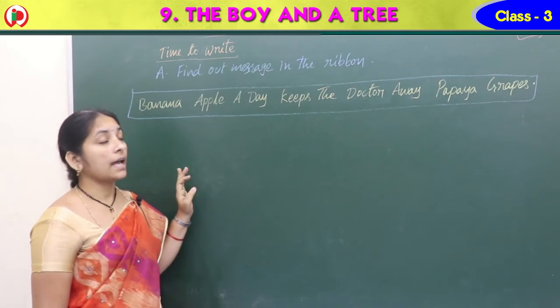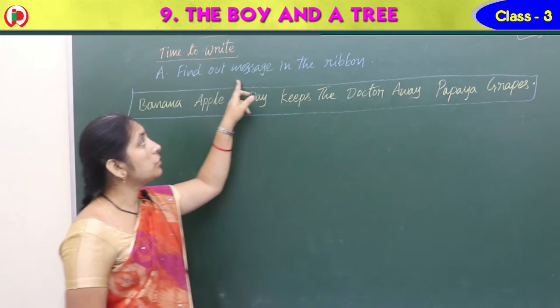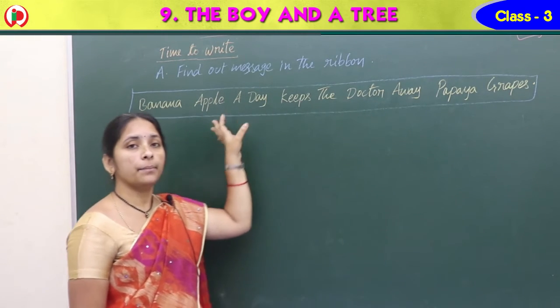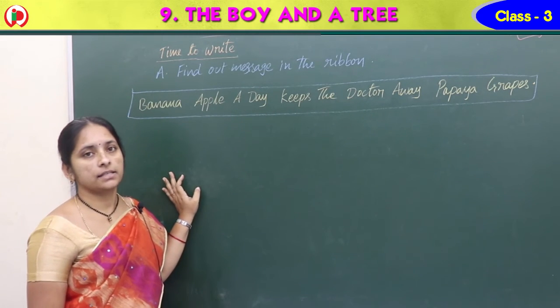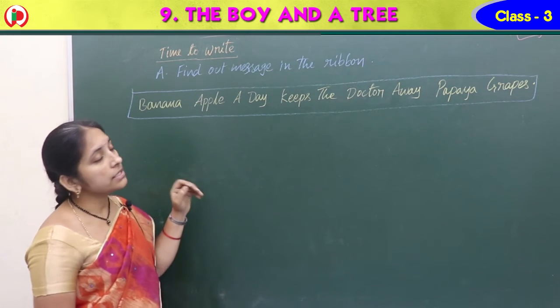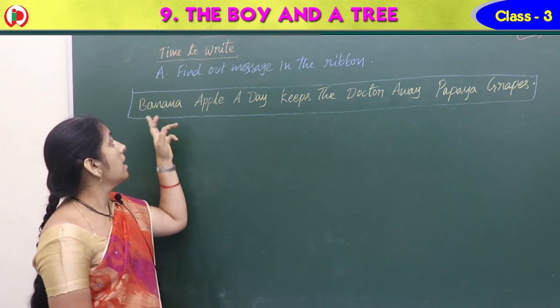Then we can do the time to write. See, in this time to write, we have to find a message in the ribbon. In the ribbon, in the box, they have given a big sentence. We should find a message from this. What is that message? Once you read this, easily you can understand.